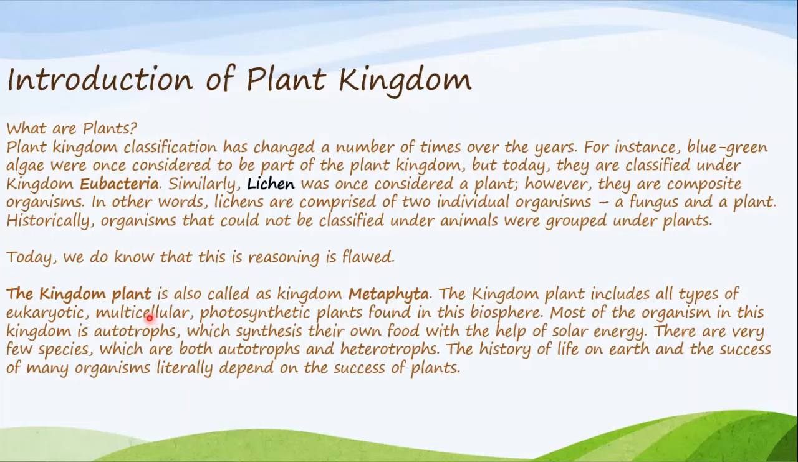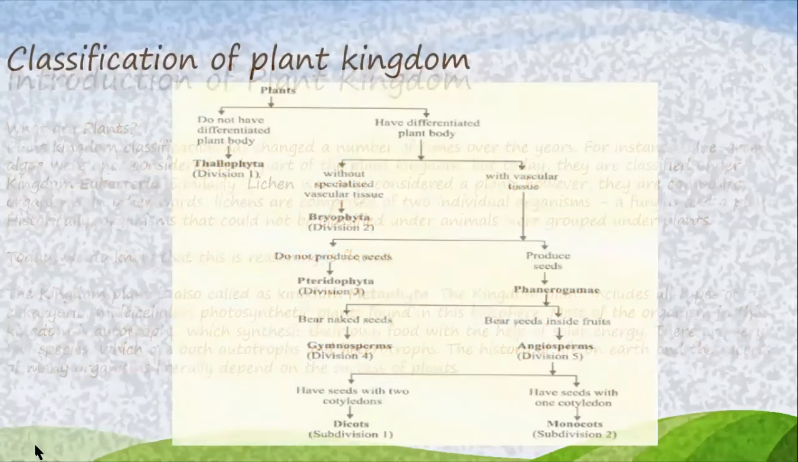See, organisms are of two types, autotrophs and heterotrophs. Heterotrophs do not synthesize their own food, and autotrophs synthesize their own food. They have most of the time a green pigment known as chlorophyll to photosynthesize and produce their own food. There are very few species which are both autotrophs and heterotrophs. The history of life on Earth and the success of many organisms literally depend on the success of plants. Let us move to the next slide.